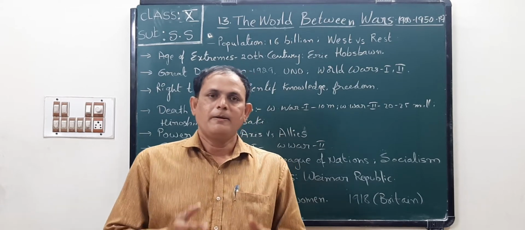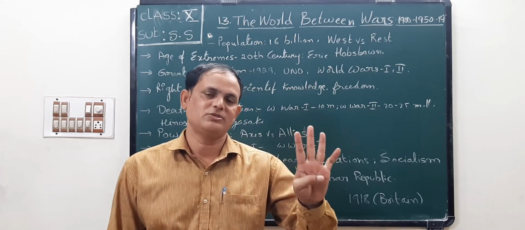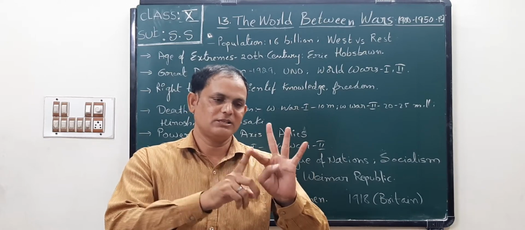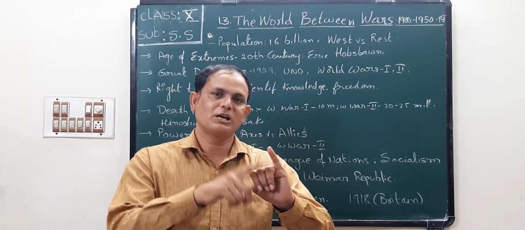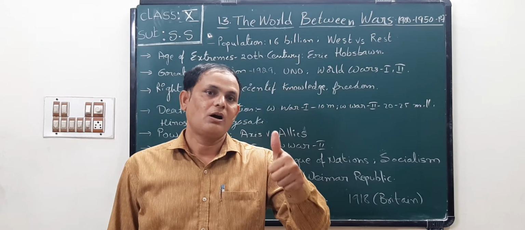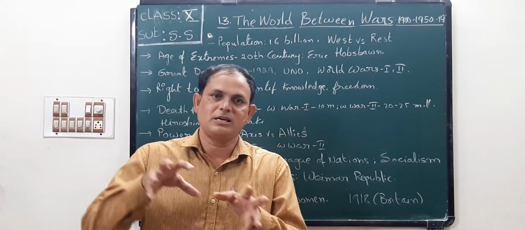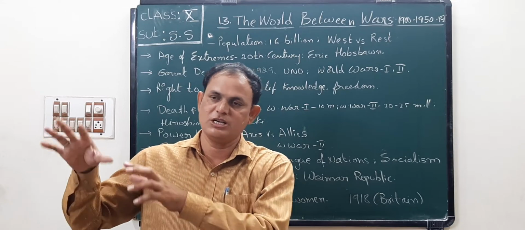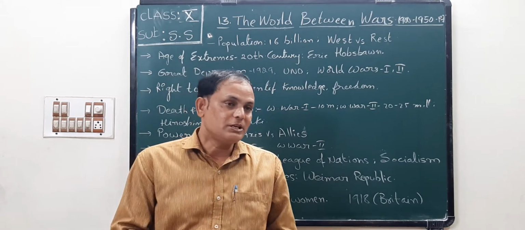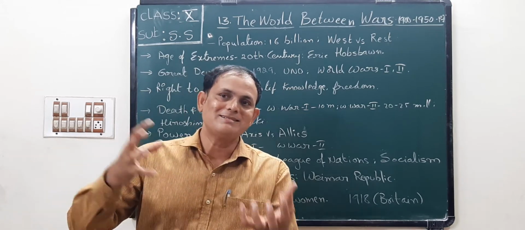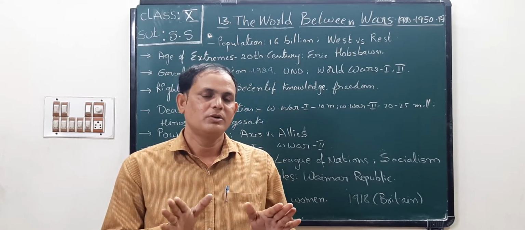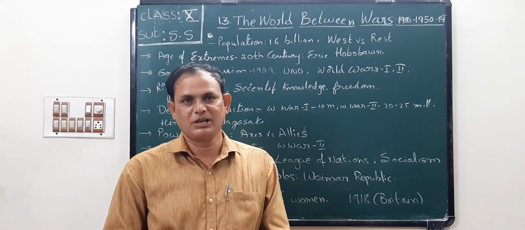That is why the European countries, especially 4 countries, established their power. What are the 4 countries? England, France, Portugal, and Netherlands. Netherlands is also called Dutch or Holland. These countries established their political power in Asian and African countries, children. So some countries were plundered by other countries, which we can observe in this lesson in the beginning of the 20th century.